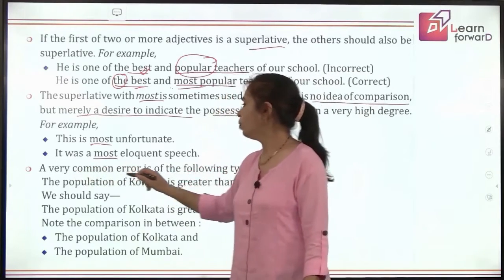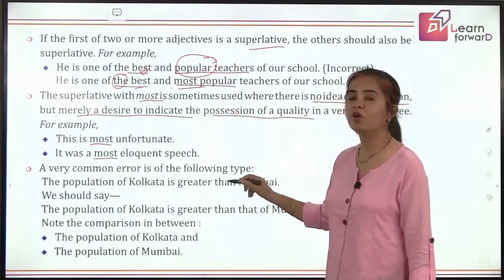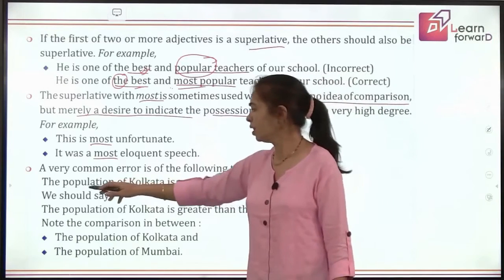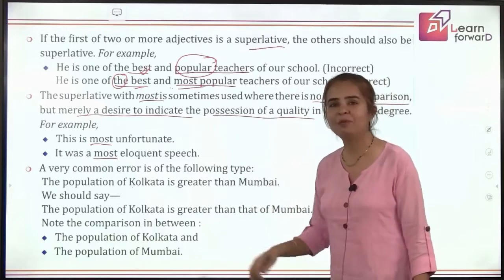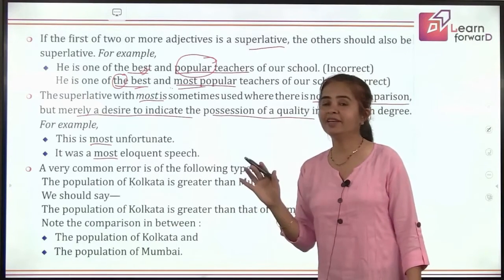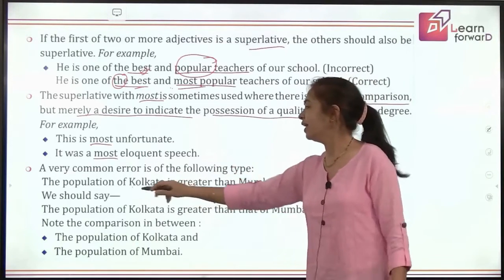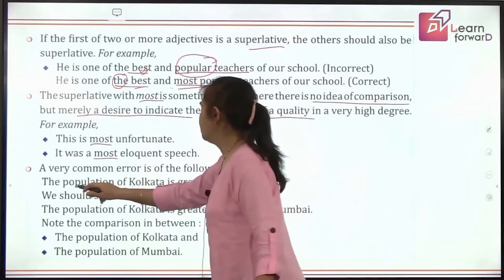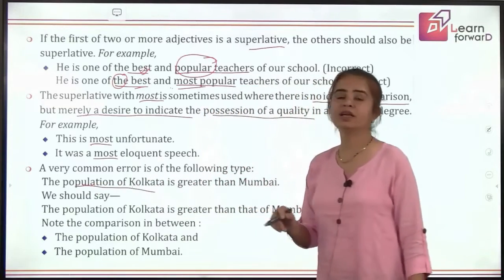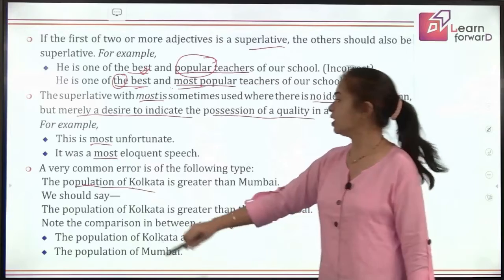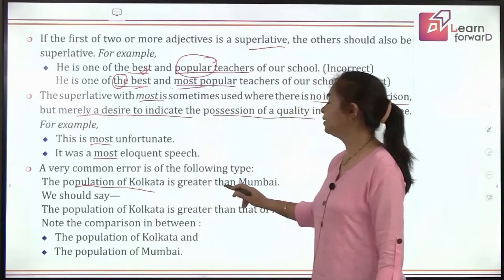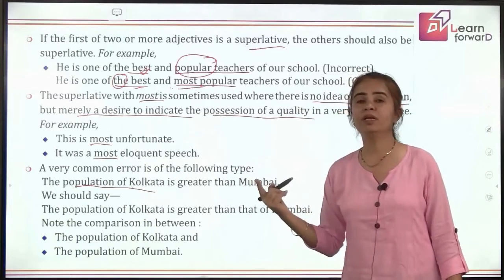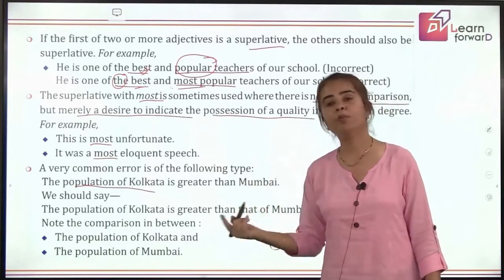A very common error is of the following type. What is the common error we make? The population of Kolkata is greater than Mumbai. It is not greater than Mumbai. Mumbai is a place, and here we are talking about the population of Kolkata. So the correct way to say is the population of Kolkata is greater than that of Mumbai. That of Mumbai means than the population of Mumbai.